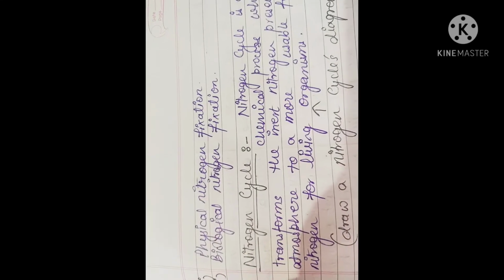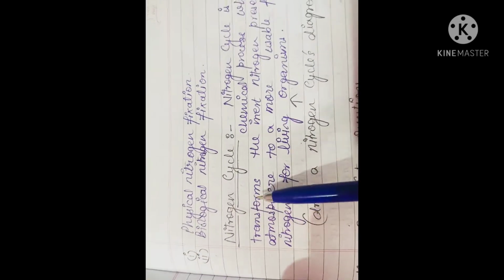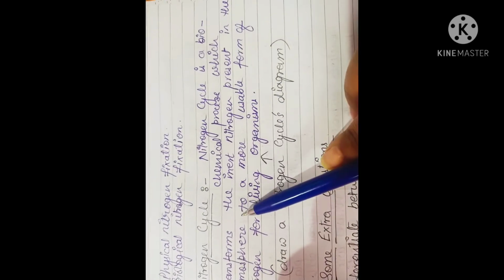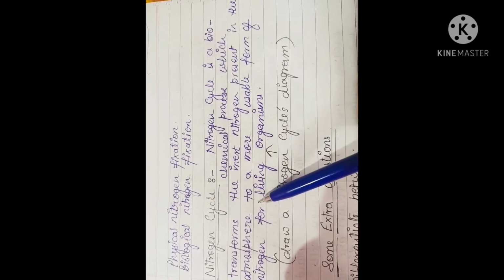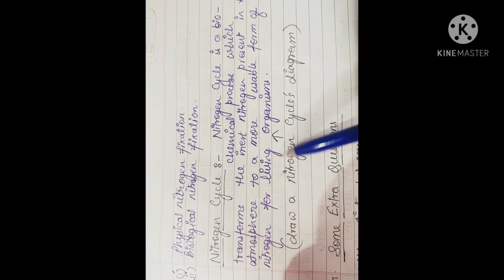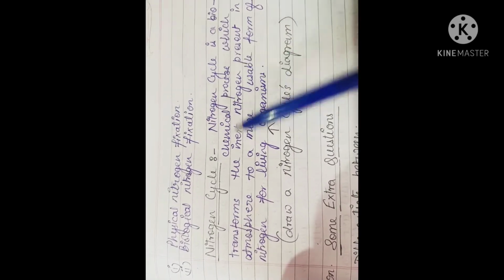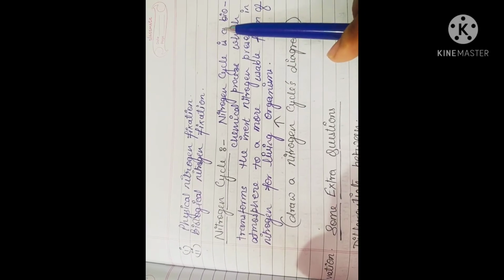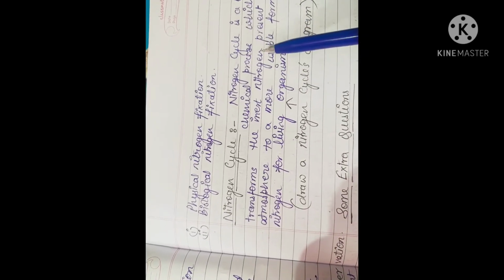Now the last term to define is nitrogen cycle. So nitrogen cycle is a biochemical process which transforms the inert nitrogen present in the atmosphere to a more usable form of nitrogen for living organisms. So this is a cycle. Nitrogen cycle is a biochemical process. Many chemicals are involved, and this is biologically beneficial, and many living organisms are also involved.